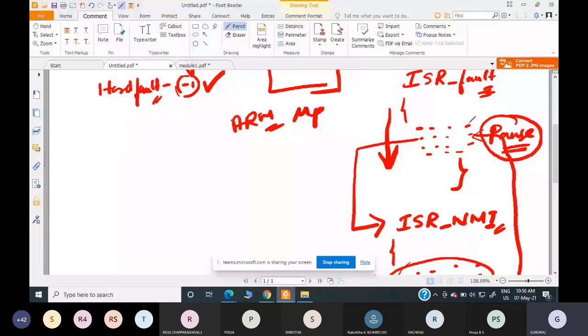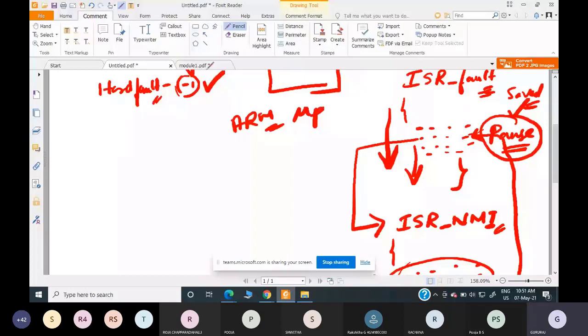How will it come back? Because it had previously paused the execution, that is, it had previously saved all the contents so that it can come back to wherever it had left off. Using this data which was previously saved, it will come back to this point and continue from that point to execute the ISR for hard fault. So this is what will happen, and this is what is explained here.